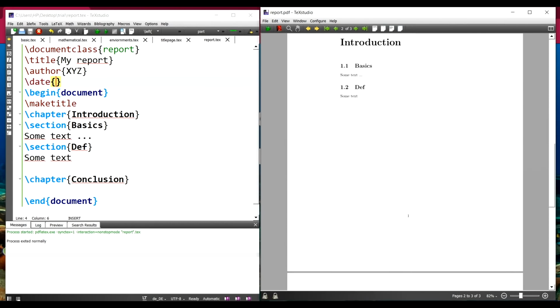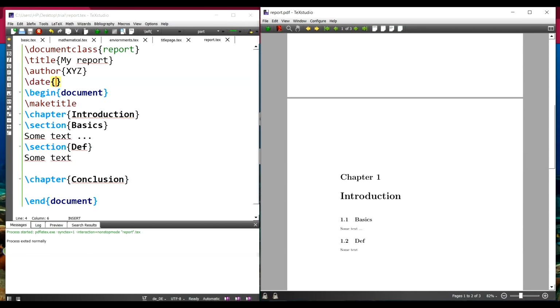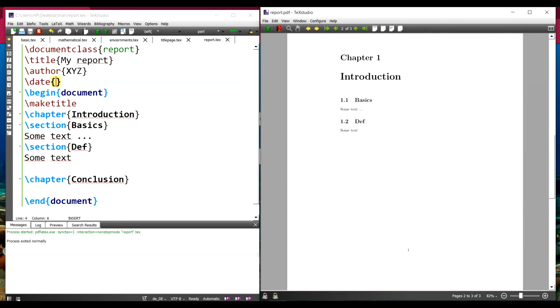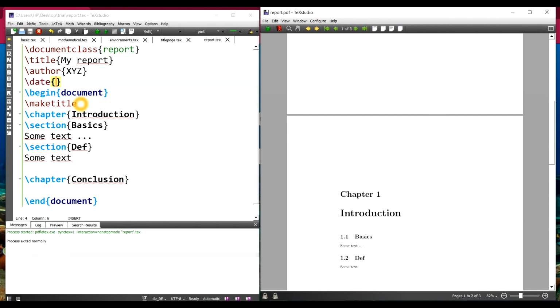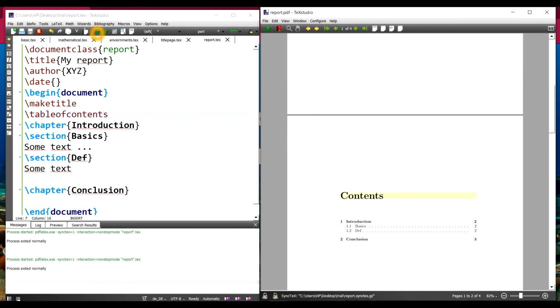Now, having made the report, I want to make the table of contents as well. I don't have to go to each chapter and look at the page numbers and then make the table of contents. You can make it directly by writing \tableofcontents after \maketitle. You execute it twice so that the proper page numbers come.